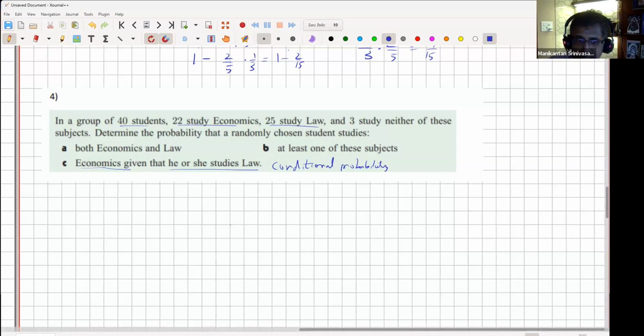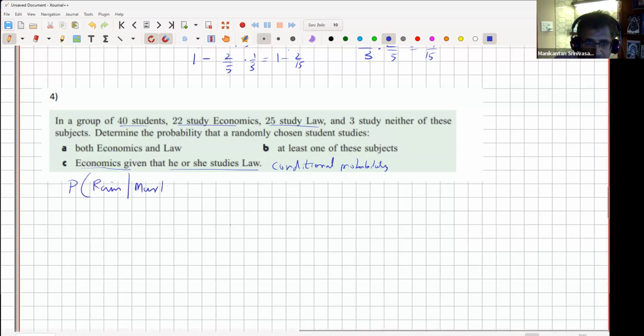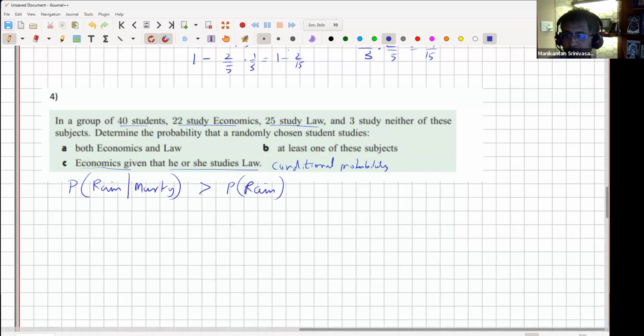So conditional probability is nothing but you're given some extra information. It's like asking, what is the probability that it's going to rain given it is murky, right? So this will obviously be greater than the probability if you just ask what is the probability it's going to rain today. If I'm totally disconnected from the world, I have no idea.